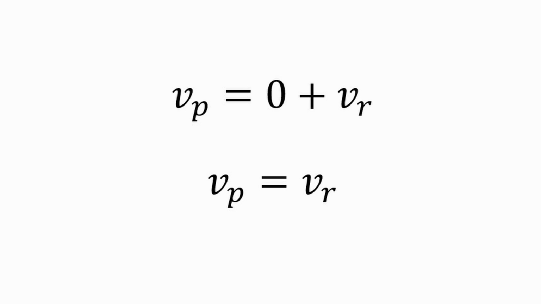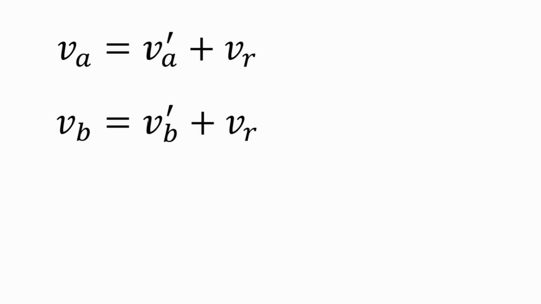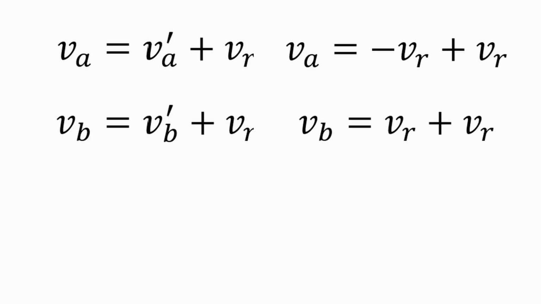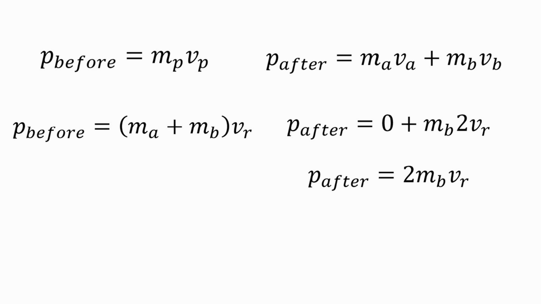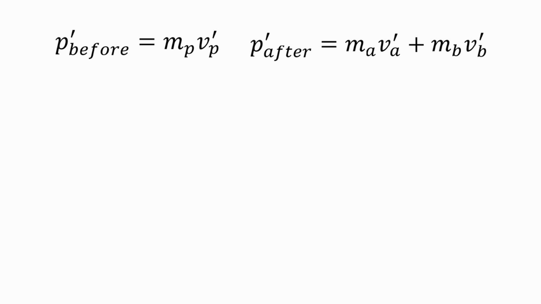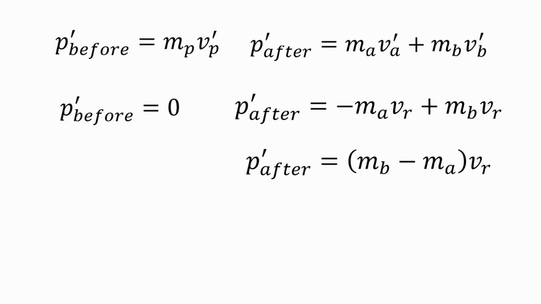the split particle's velocities as perceived by frame S. Using the values of VA' and VB' we obtain, or the linear momentum before and after the split can be calculated in both S and S' frames of reference as, or and for the S' frame, or conservation of momentum on both frames yield the same results.